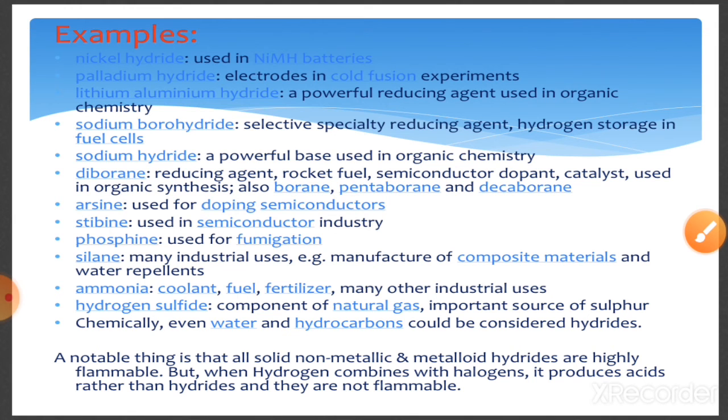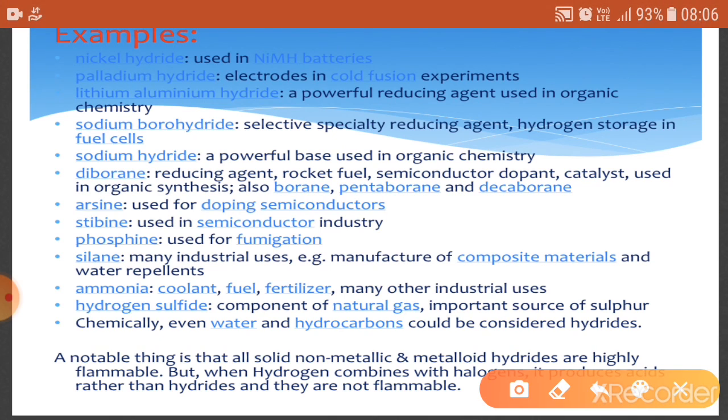Now there are some examples of hydrides and their uses. The first one is nickel hydride, used basically in batteries. Sodium borohydride is used as a reducing agent and a hydrogen storage device in fuel cells. And diborane, which is very important, that is B2H6, is used as a reducing agent or a rocket fuel, and further used as a catalyst in many organic syntheses.